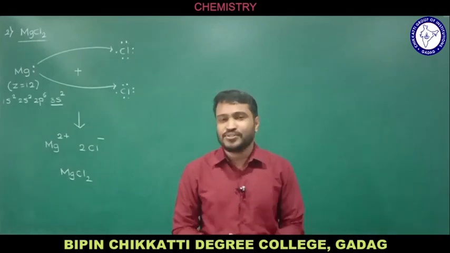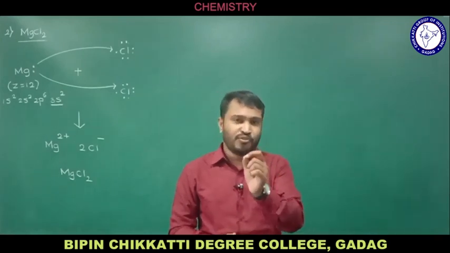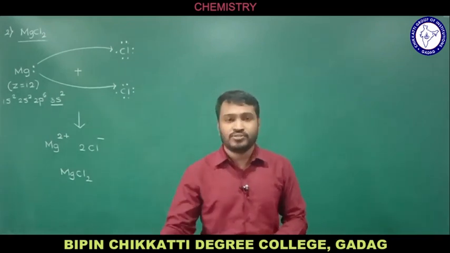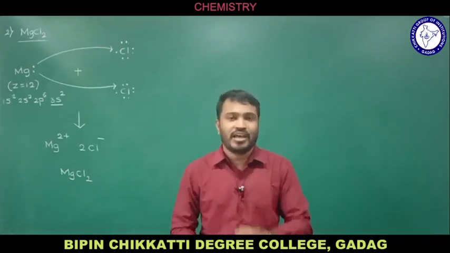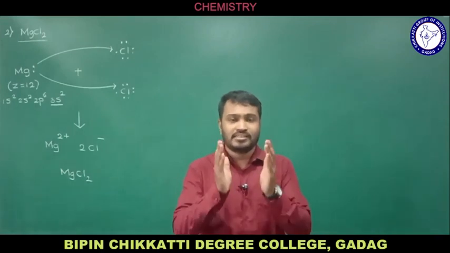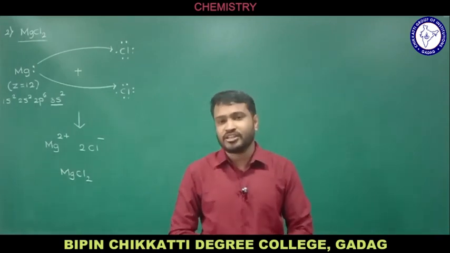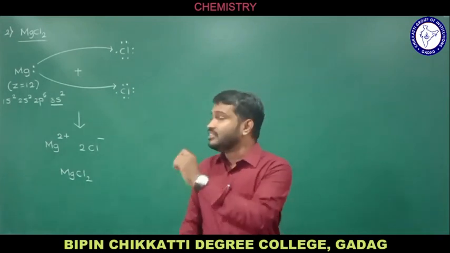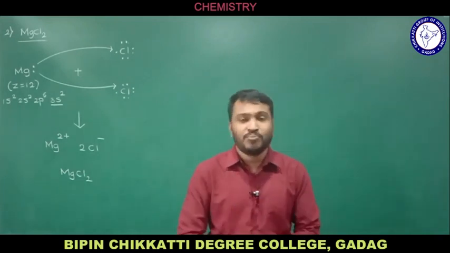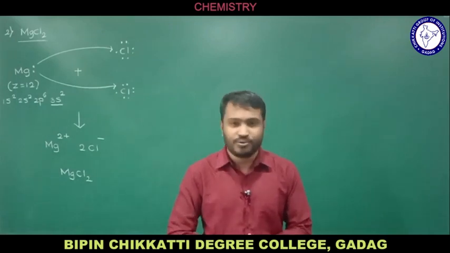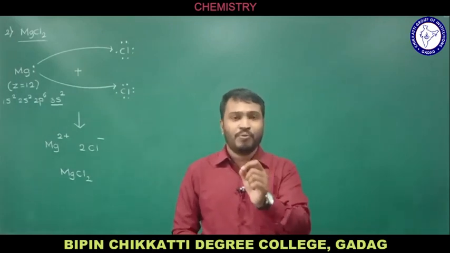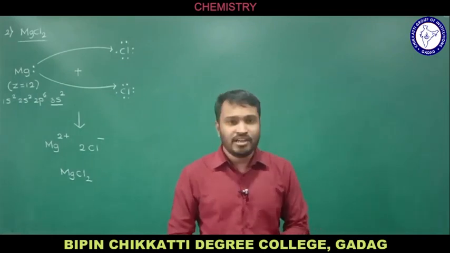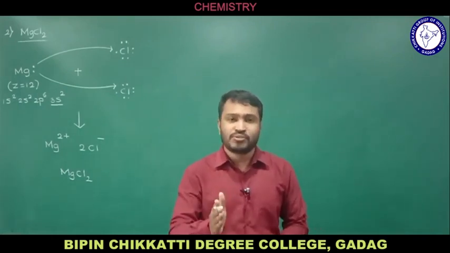In the previous case of sodium chloride, there is a transfer of 1 electron, isn't it? Whereas in this case, the Mg loses 2 electrons and 2 Cl gains 1 electron each to attain the stable noble gas configuration that has to follow the octet rule. Okay, and this is how MgCl2 is formed, and that is one more example for an ionic compound. So in an ionic bond, there will be a transfer of valence electrons only to attain the noble gas configuration.